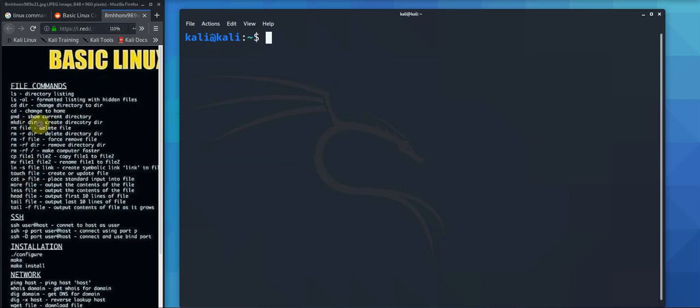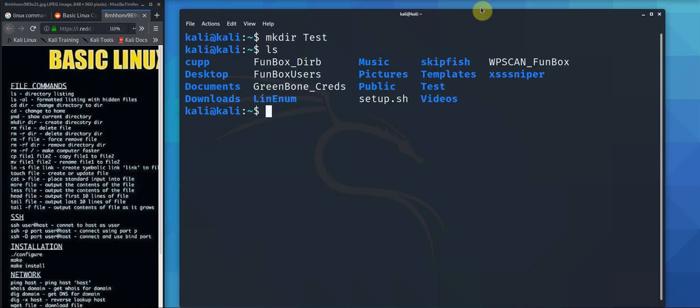So then we have make directory. This is to make a folder. On Windows it'd be right click, new folder. In Linux it's mkdir, so make directory, and then whatever you want, so test. Boom. We've made a little folder called test.